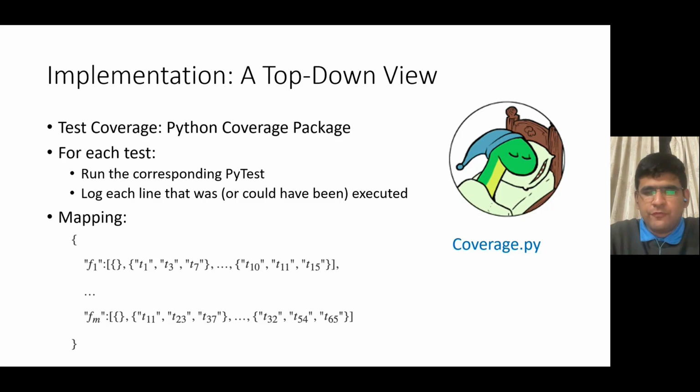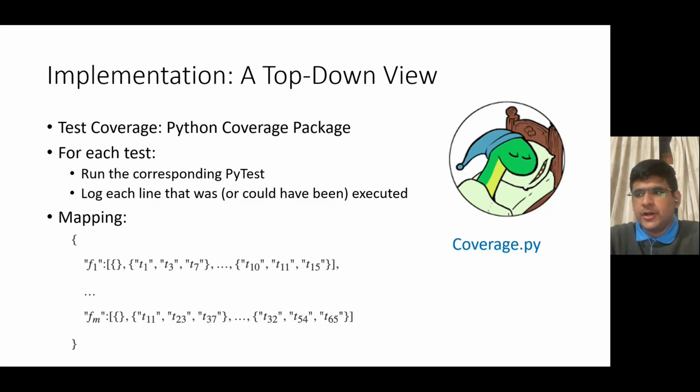So basically, you trigger the test and then keep logging that this file and this line was executed. Computing test coverage for all the tests allows us to find, for each line of code, which tests affect it. So if a particular line is covered or executed when we trigger a test, this means that changing that line in the code has a chance of changing the pass or fail status of the test.